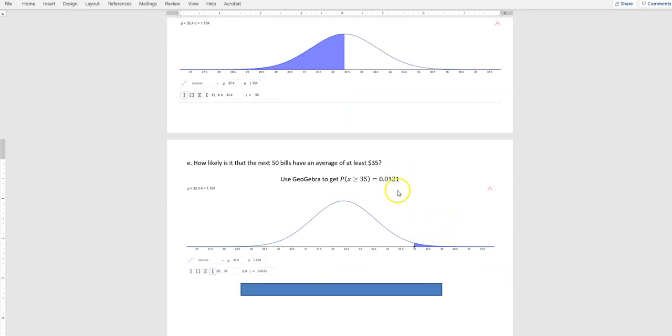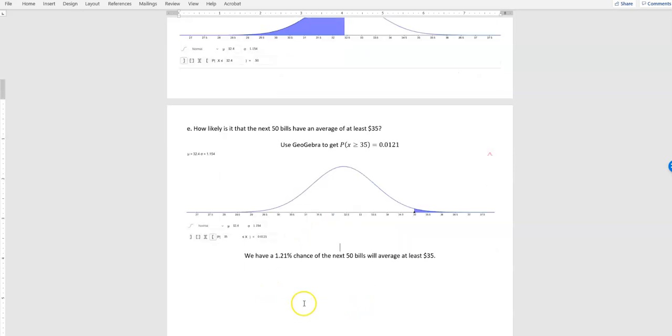And so that's a really small percentage. What does that actually mean? It means that we have a 1.21% chance that the next 50 bills will average at least $35. So for the most part, they're probably going to come in pretty close to the actual average for the population. But we have a small percentage of a chance that they would average greater than that.